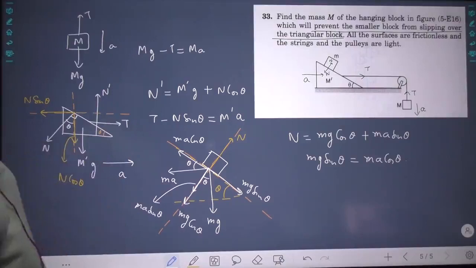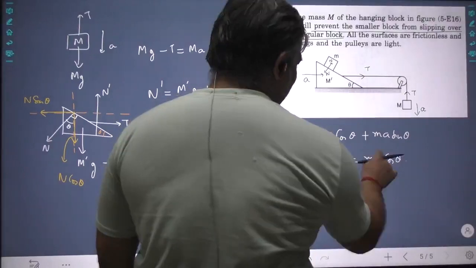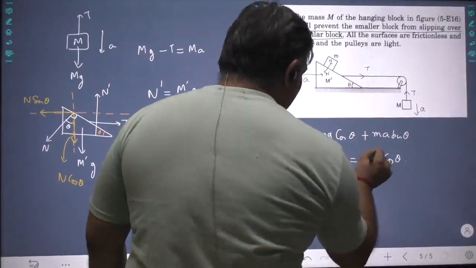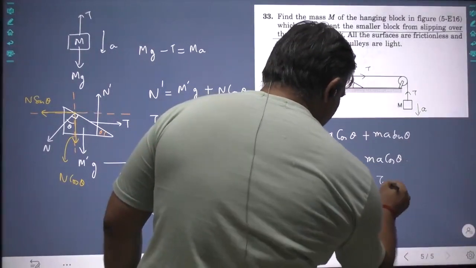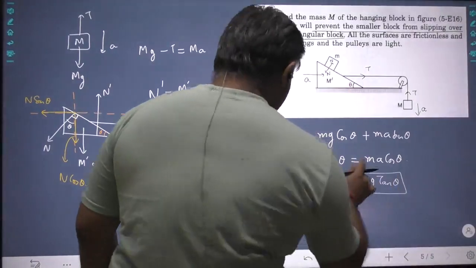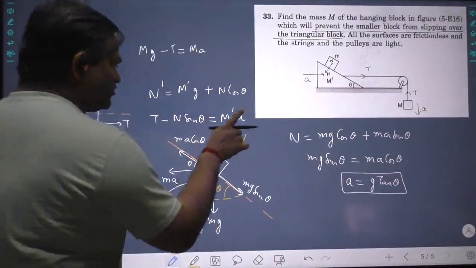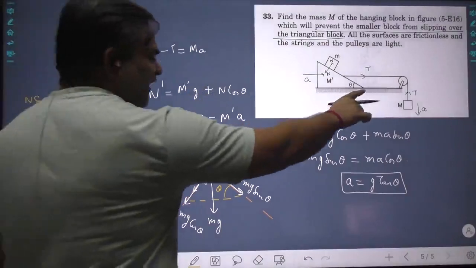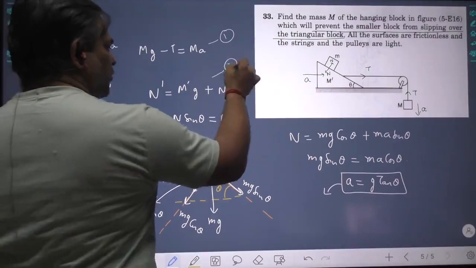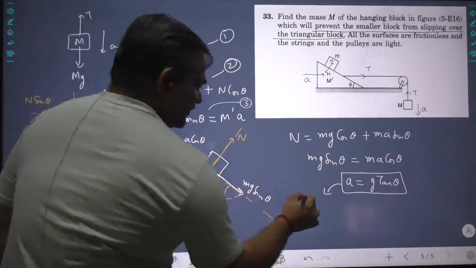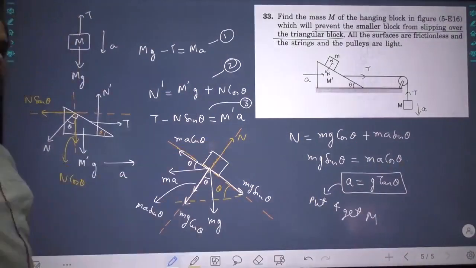Yes. Now you can find out M. So from here, you will get a, the acceleration. So this block's acceleration should be at least g tan theta. This is the acceleration. Then it will not slip. All the forces will get balanced. Put a equal to g tan theta and get the value of M from these equations, from this equation 1, 2 and this 3. Put and get M. Now the rest I leave to you to solve.